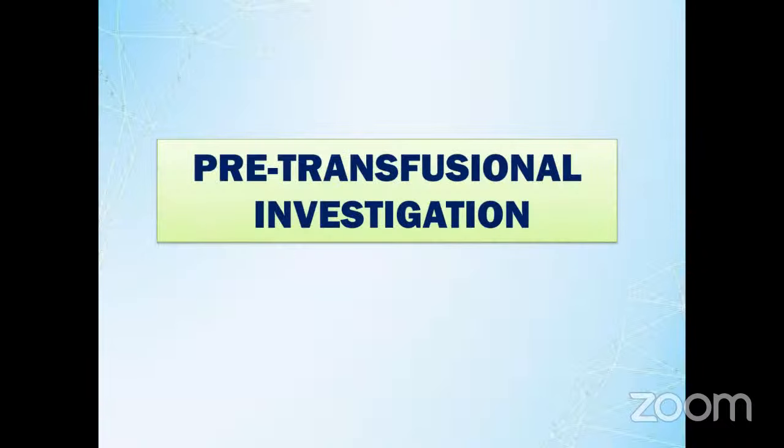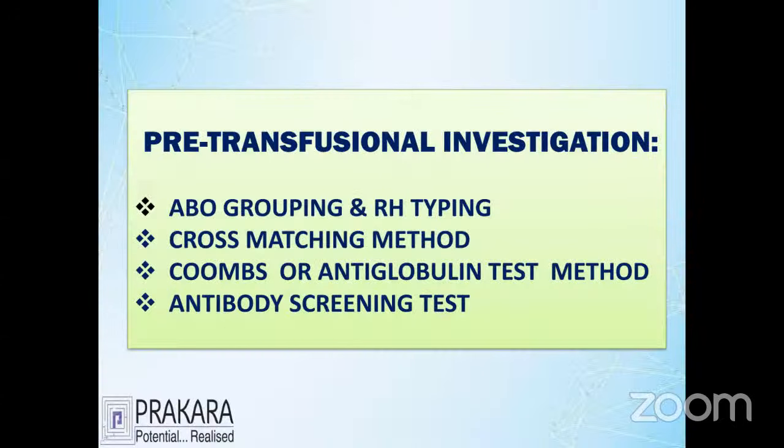Let's go to pre-transfusion investigation. The investigation of blood before a blood transfusion is called pre-transfusion investigation. Before we transfer the blood to the patient, you must check with a four-level investigation.